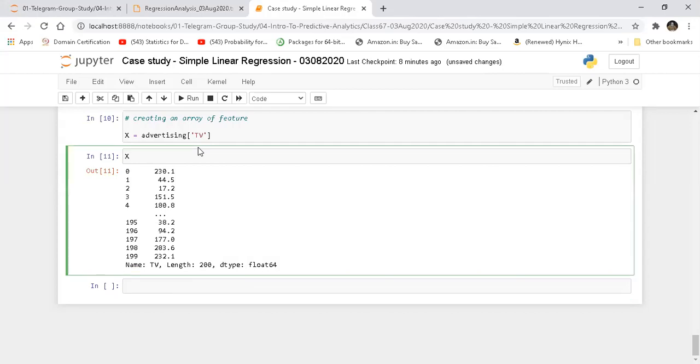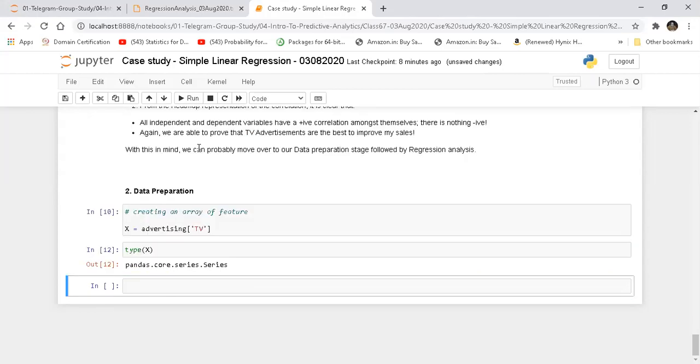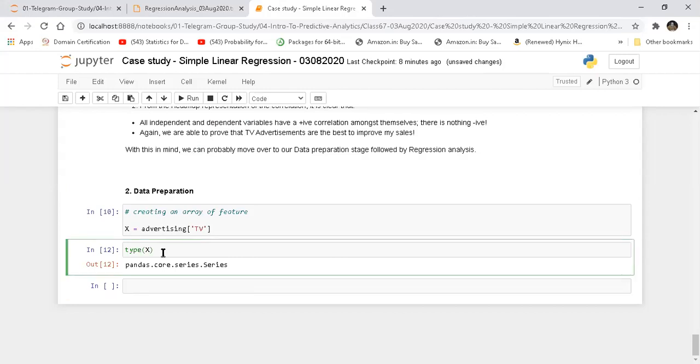If you take a type, it's actually represented as a series, right? Why? Because every column by default is represented as a 1D array in case of a pandas data frame, because you have imported it as a pandas data frame, right? So in this case, this becomes a series, which is nothing but a 1D array. That's all. It's not going to add much value. Okay, but we have seen what we have done.